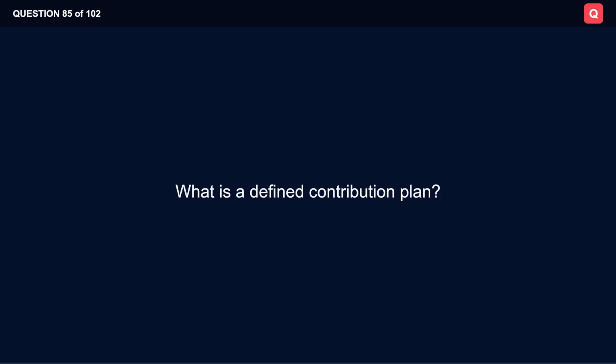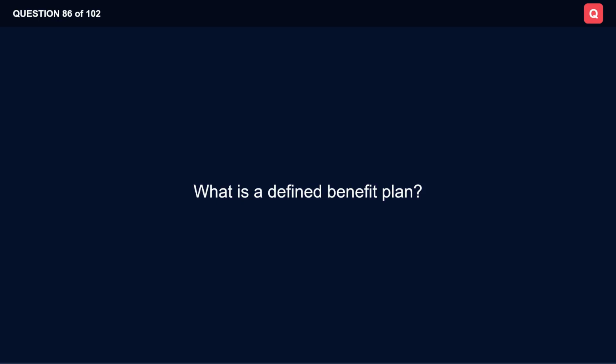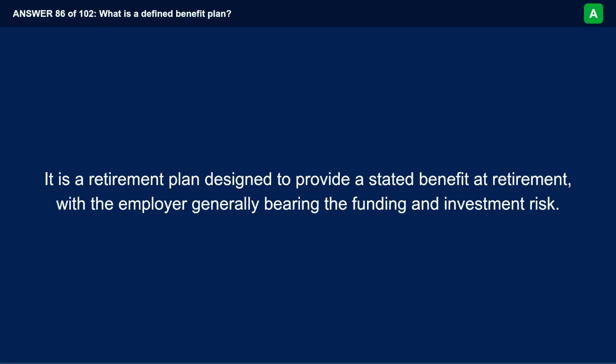What is a defined contribution plan? It is a retirement plan in which contributions are specified, but the ultimate benefit depends on investment performance and account balance. What is a defined benefit plan? It is a retirement plan designed to provide a stated benefit at retirement, with the employer generally bearing the funding and investment risk.